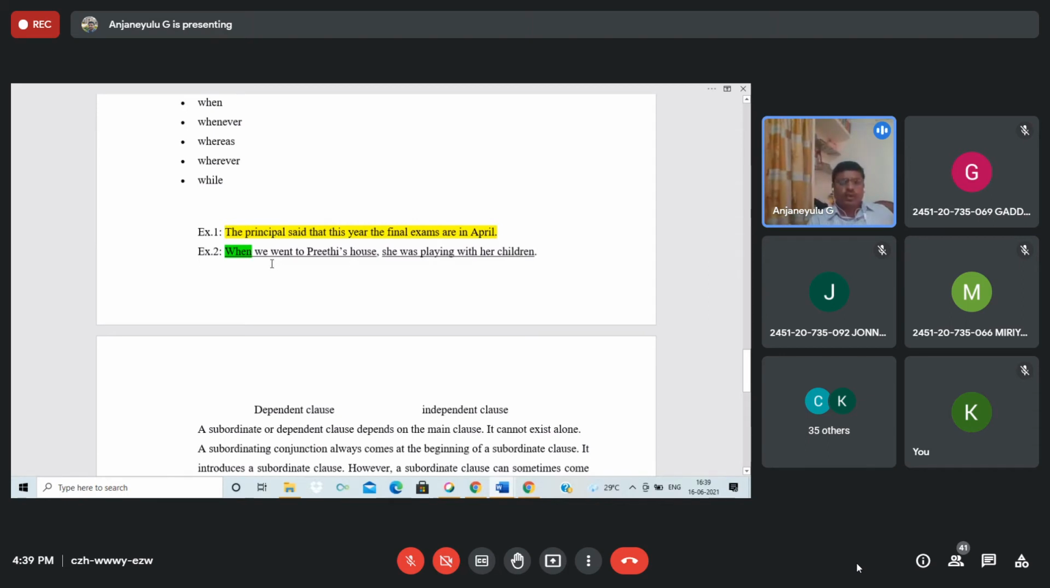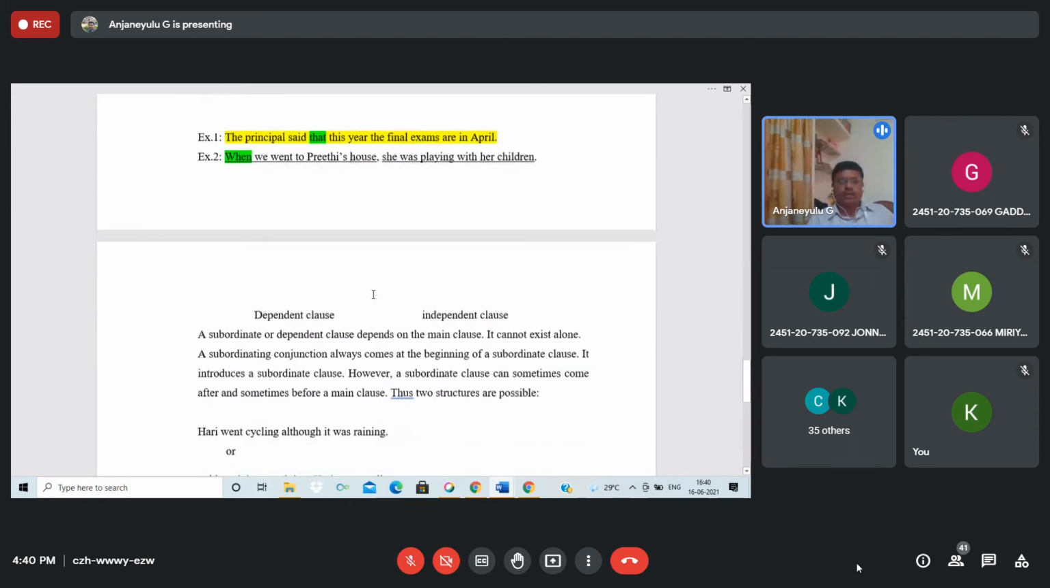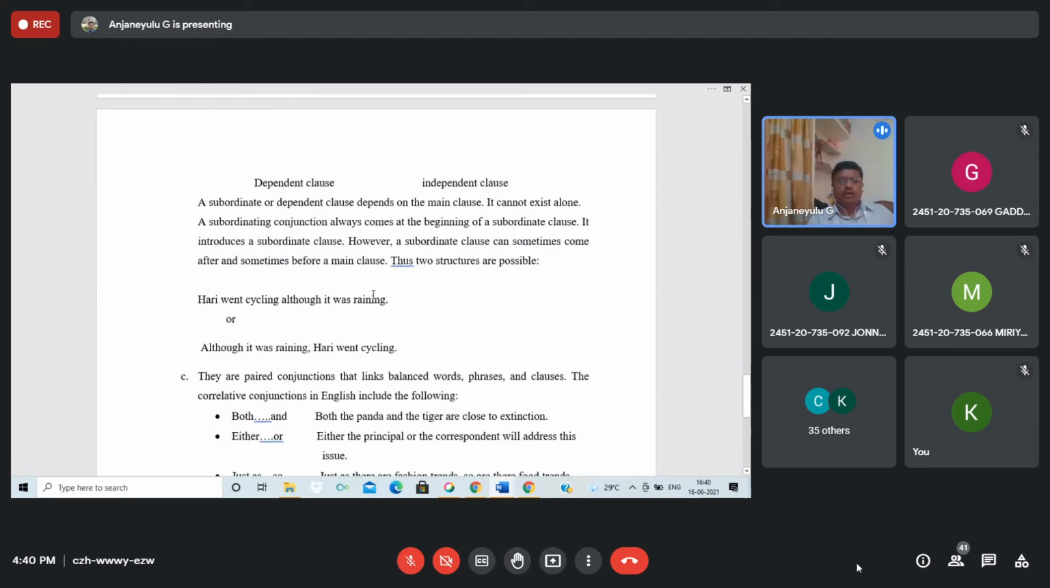Okay. Number 2: When we went to Preeti's house, she was playing with her children. Yes, obviously. So for the first one, the principal said that it comes as a conjunction sometimes. Okay, we can say conjunction also sometimes. I'll give some more examples, dear students, don't get confused. Dependent clause, independent clause. I said a dependent clause without any conjunctions will be independent, like